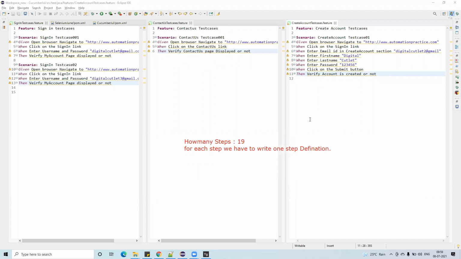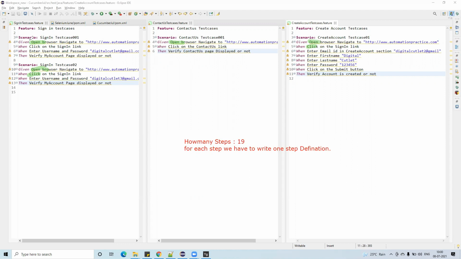So how many duplicate steps are there here? This is a duplicate step, and this is a duplicate step, this is a duplicate step, and this is also a duplicate step. All these are duplicate steps, the ones which I have highlighted.